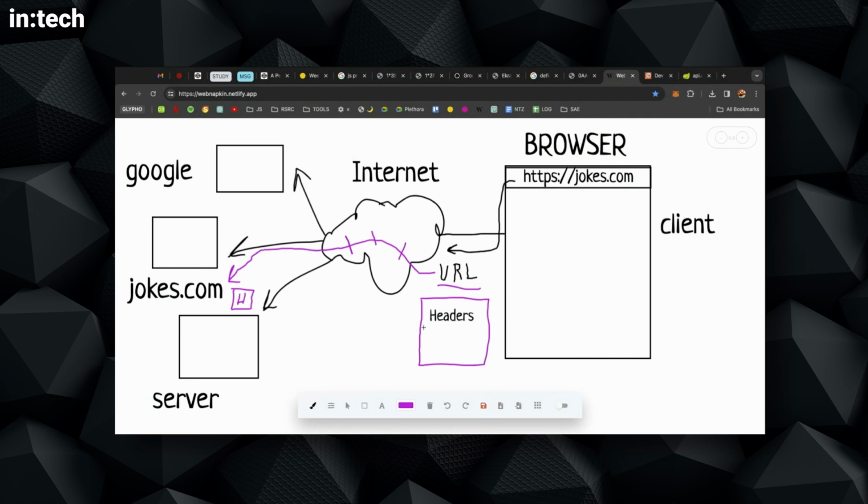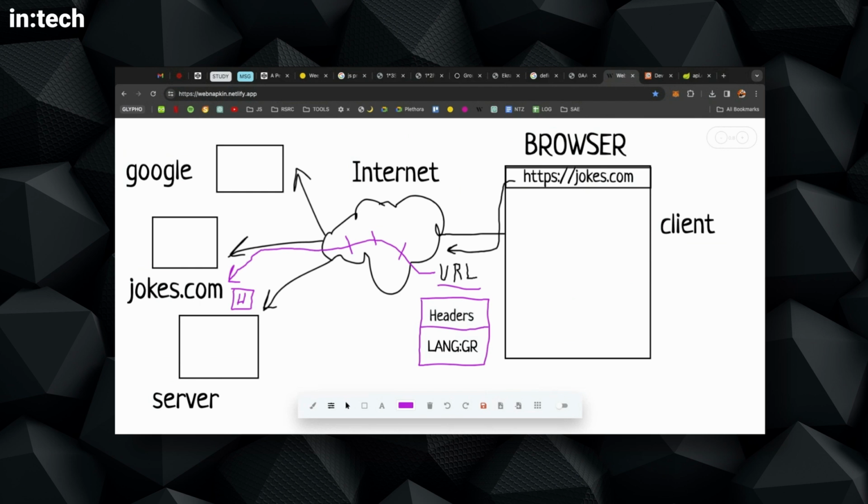So for example, in the headers, I might say that my language is, let's say, Greek, okay? So, hey server, I want you to give me a web page, but remember that I'm using Greek in my browser. So if you have some Greek, send me back the Greek. Don't send me the English. So the browser packs this information in something called the headers. You can think of it as a small file that is sent through the internet to the server.